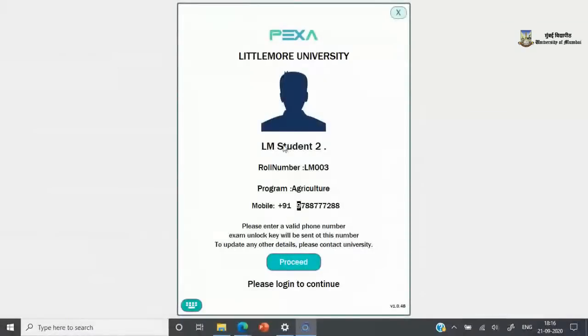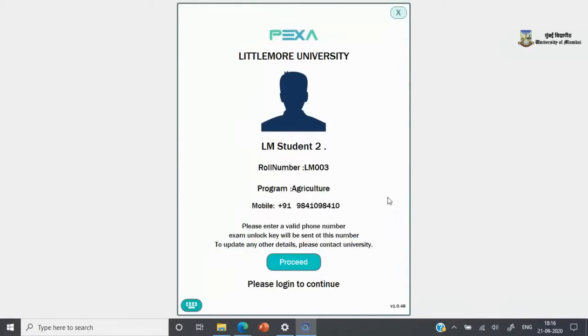Here, most importantly, kindly check that your name, roll number, program is all correct. And most importantly, that the mobile number provided here is correct. You may delete this mobile number and include a mobile number that is correct.